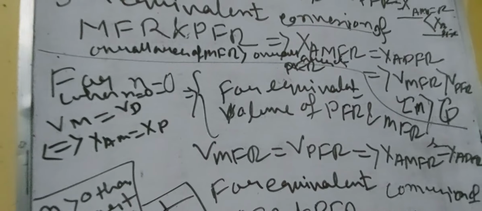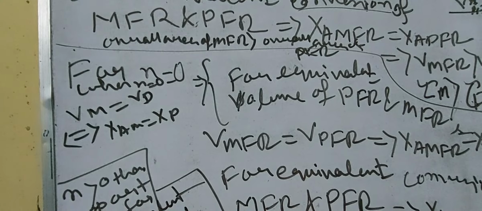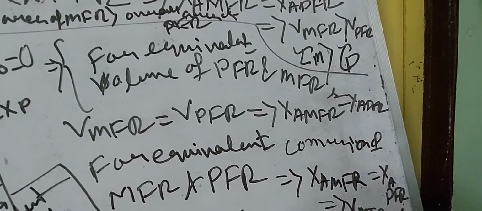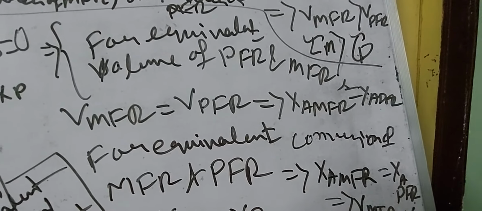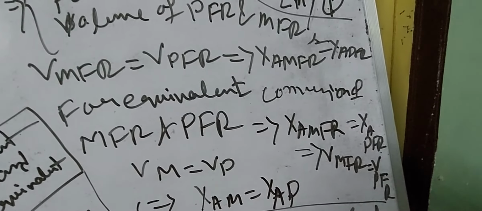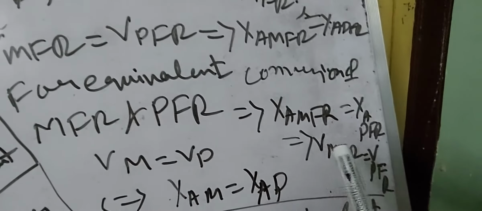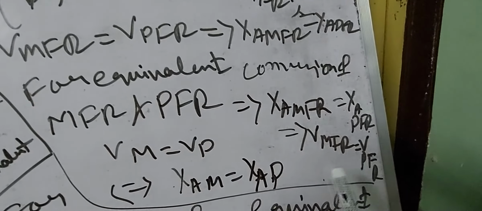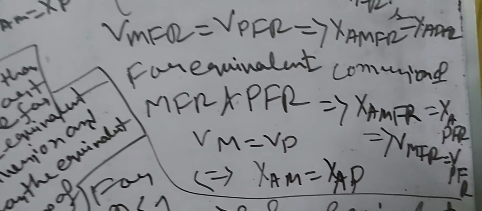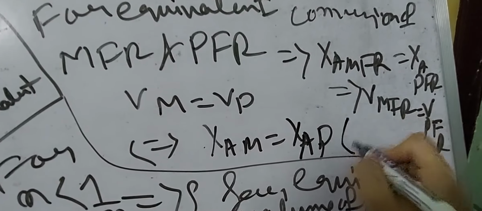So n equals 0 means zeroth order reaction. Therefore, for equivalent volume of PFR and MFR, V MFR equals V PFR, that means X MFR equals X PFR. For equivalent conversion of MFR and PFR, for n equals 0, XA MFR equals XA PFR, V MFR equals V PFR. That means V M equals V P implies XA M equals XA P. For n equals 0, V M equals V P implies X M equals X P.